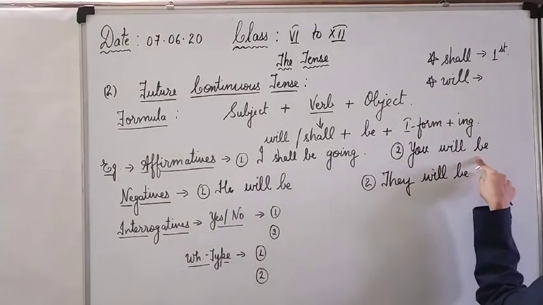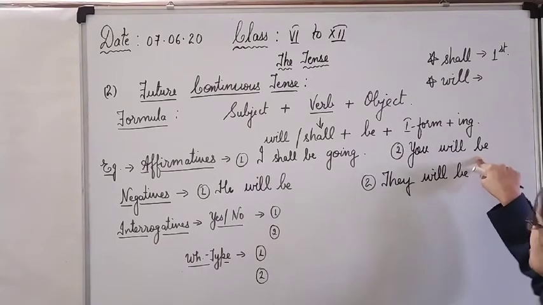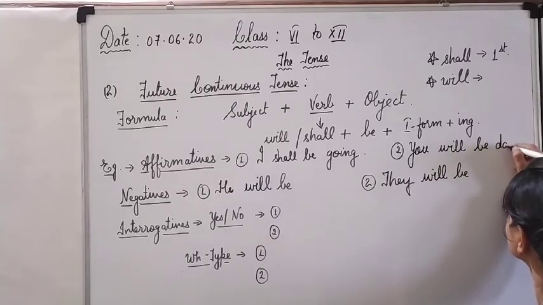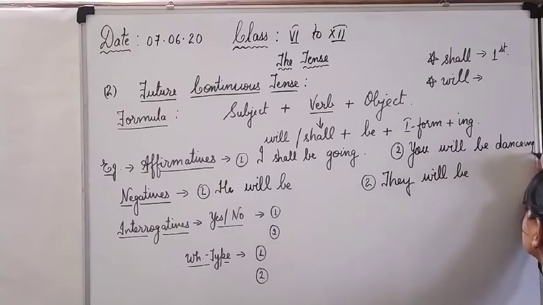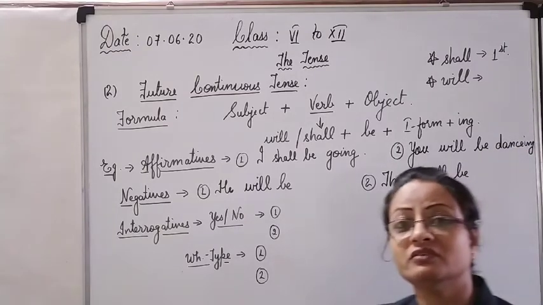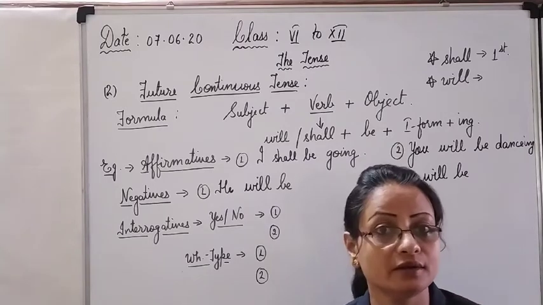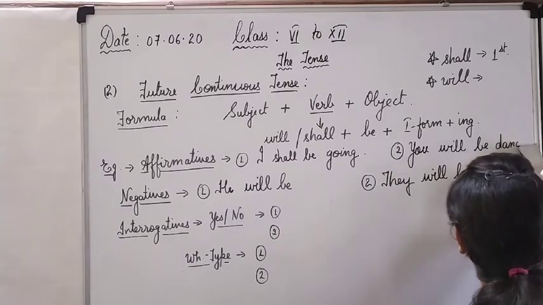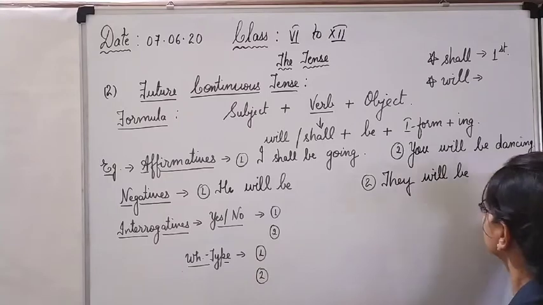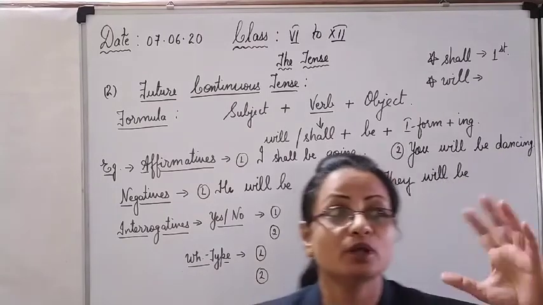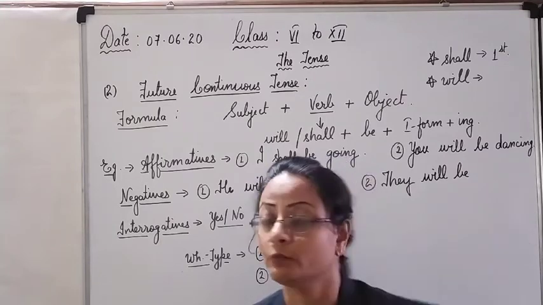You will be. With any verb we can add the first form and ing. You will be dance, and we have to put ing. Don't make it like this. I have already told you, if any verb carries the vowel E at the end, you have to remove that E and put ing. So D-A-N-C-I-N-G. You will be dancing at a particular time in the future, about which time I am talking to you now.